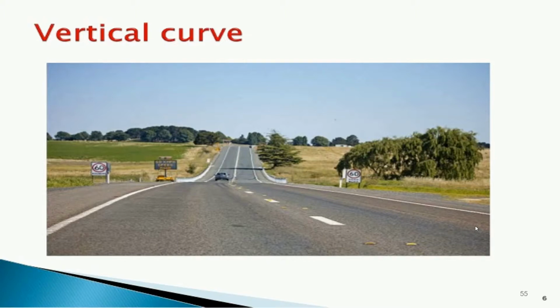Here when a vehicle is moving, it will first go down and then it will go up. When you find this type of construction on the road, this curve is called a vertical curve. And by seeing this figure, you can understand what a vertical curve is.